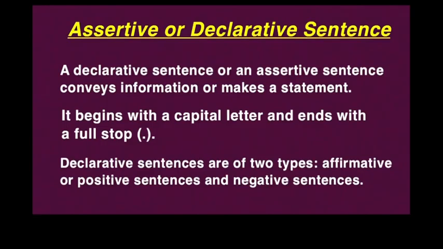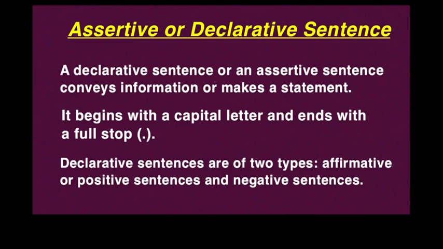Let's find out what assertive or declarative sentences are. A declarative sentence or an assertive sentence conveys information or makes a statement. Always remember that an assertive sentence begins with a capital letter and ends with a full stop.